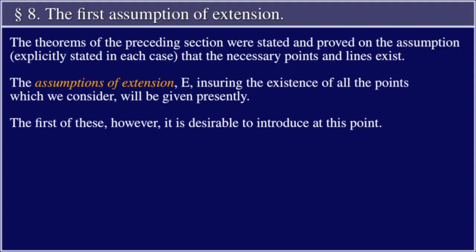The theorems of the preceding sections were stated and proved on the assumption, explicitly stated in each case, that the necessary points and lines exist. The assumptions of extension, E, ensuring the existence of all the points, which we consider, will be given presently. The first of these, however, it is desirable to introduce at this point.